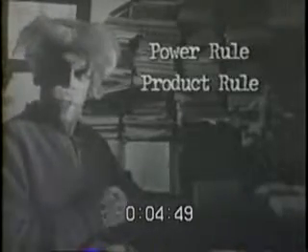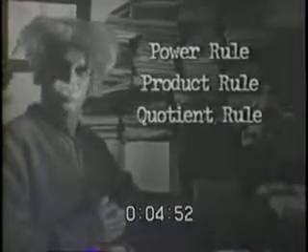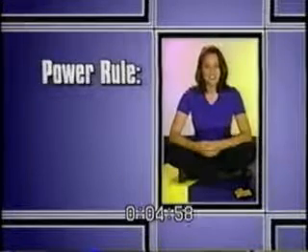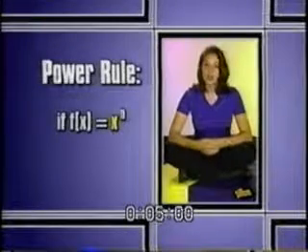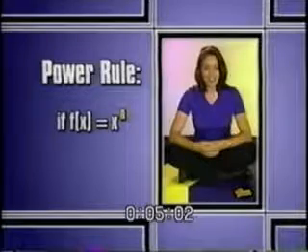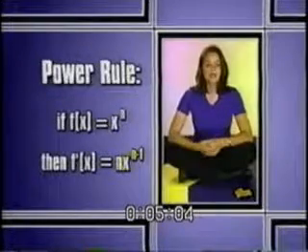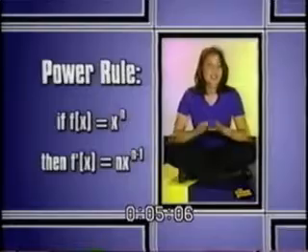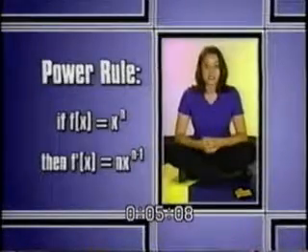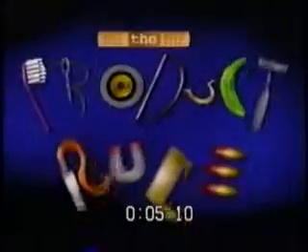As far as calculus goes, there are several rules that help make finding the derivative easier. They are the power rule, the product rule, and the quotient rule. Let's look. The power rule is critical, is used often, and is pretty easy. It says the derivative of a variable x raised to the power n is n times x raised to the n minus 1 power. You will get so used to using the power rule that you will be reciting it in your sleep.